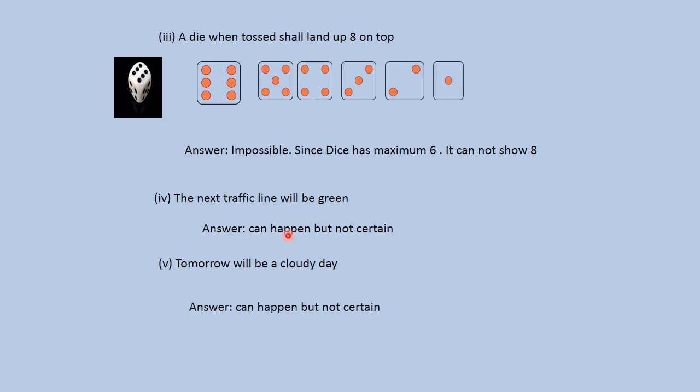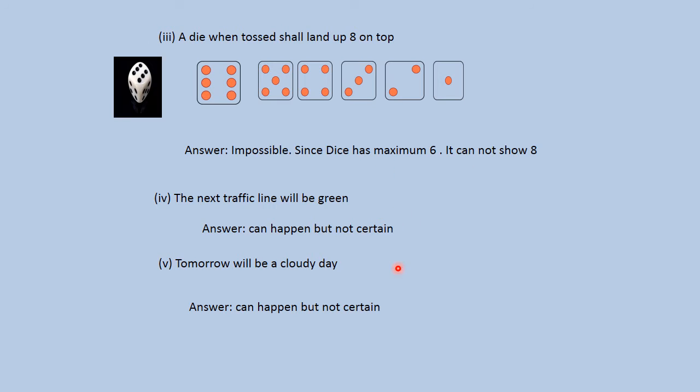The answer is, it may happen. The traffic light may be green, or it may be orange, or it may be red. We cannot certainly say that the traffic light will be green. You cannot say it. It may be green or it may be red or it may be orange, because